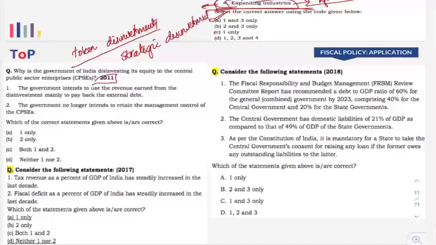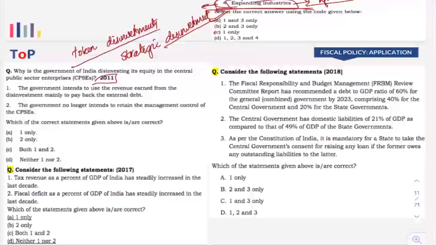You already know that. With the arrival of the new government, especially in the second term, in the very first budget, it was mentioned by our Finance Minister Nirmala Sitharaman that government is going for more strategic disinvestment, whereby they are going to sell off their equity in central public sector undertakings, and they are going to sell some of them 100%. Right. So the entire equity of government will be sold.